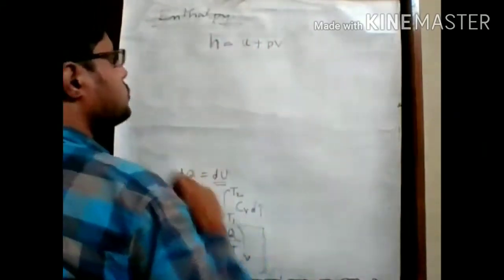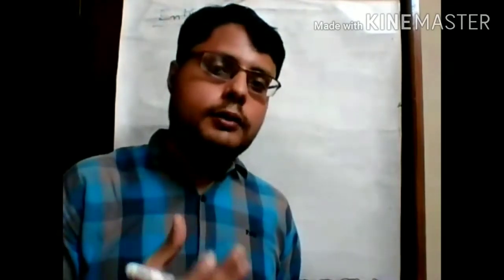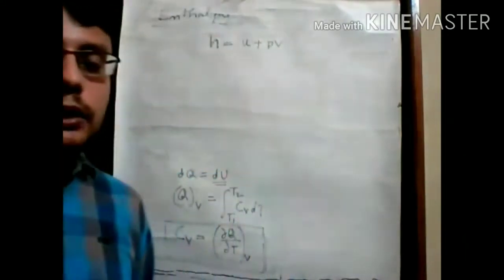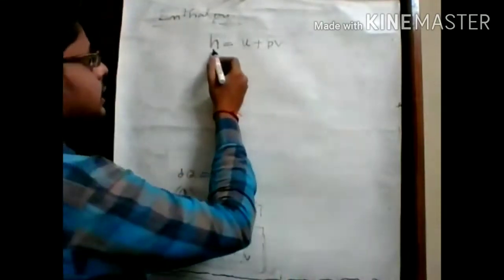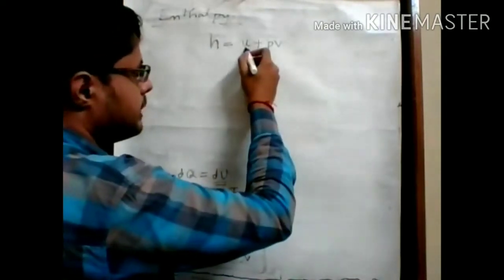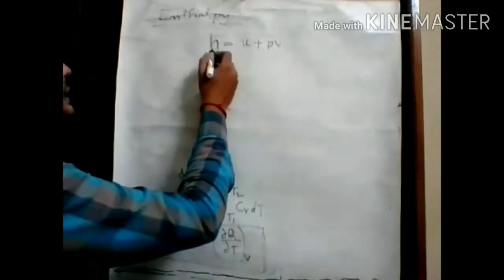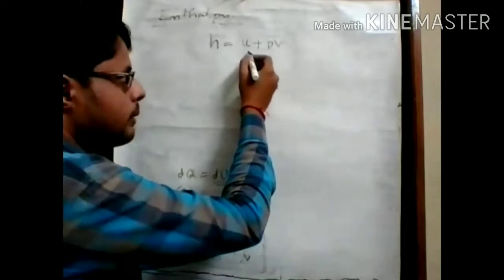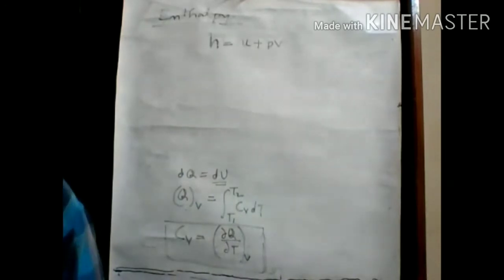Okay. So if we multiply this whole equation by small m, then this equation converts into total enthalpy content: capital H equals capital U plus P multiplied by capital V. Okay. So here this is specific enthalpy, this is specific internal energy, and this is specific volume. If we divide by capital M, then this expression converts back. So again we move towards understanding the term enthalpy. What is enthalpy? This is the expression H equals U plus PV.